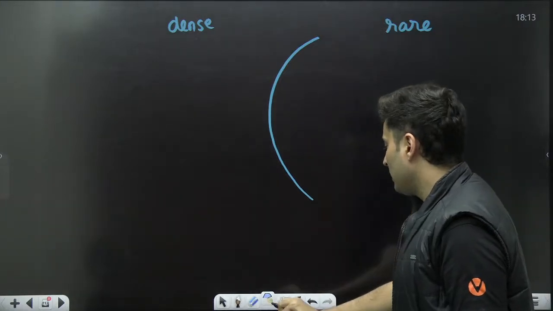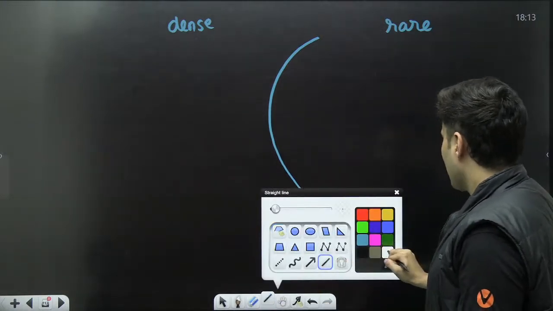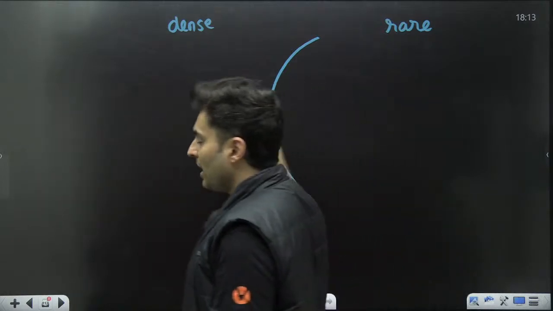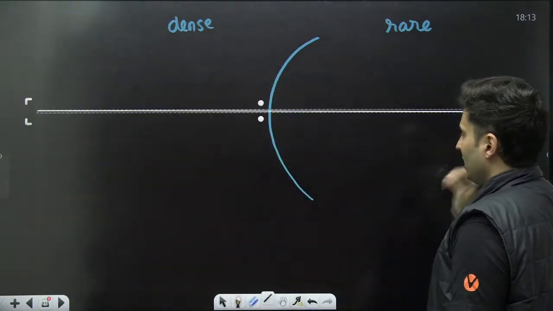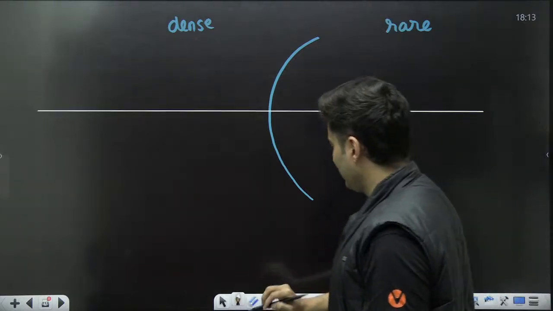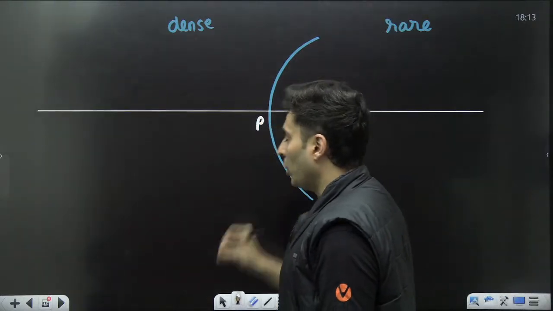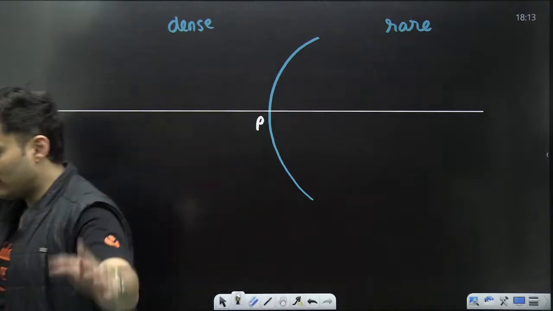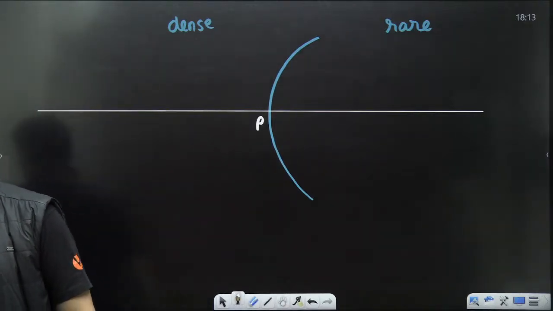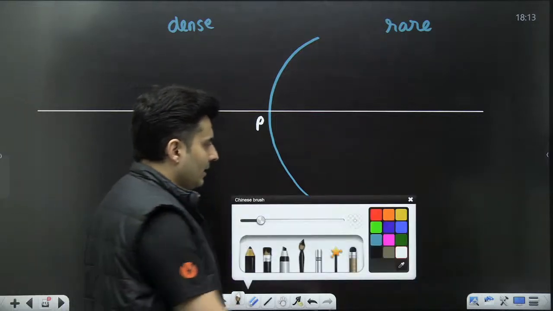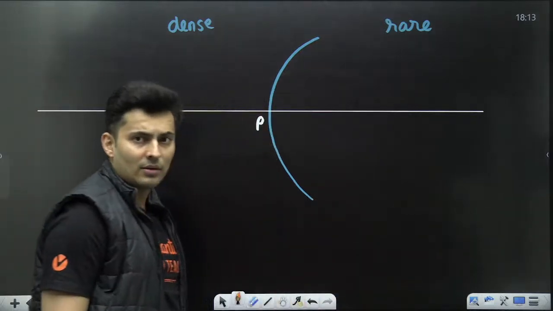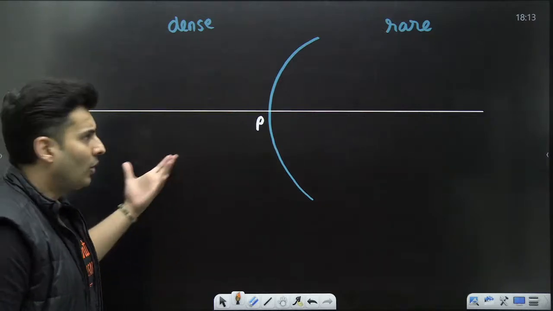Okay, and then what I do is I draw the exact midline which cuts that surface into two equal parts. That will be my principal axis. This will be my pole, right? That will be the pole. Everybody with me? Good evening everyone. Perfect.